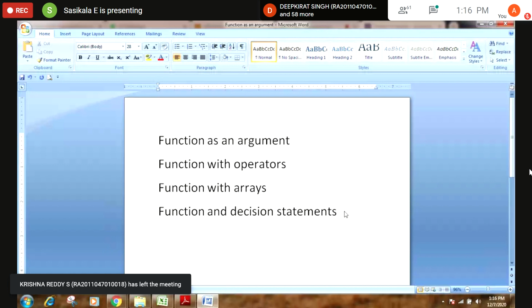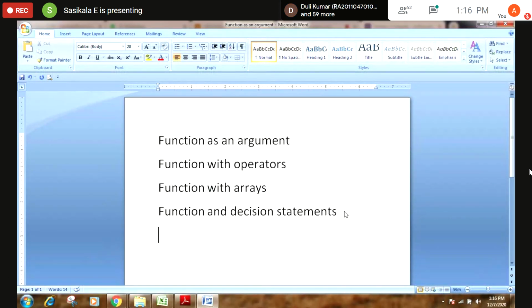A statement which helps in making decision. What are all the decision statements? Tell me those decision statements. If else, switch. Yes, if else, switch case. If else and switch case.